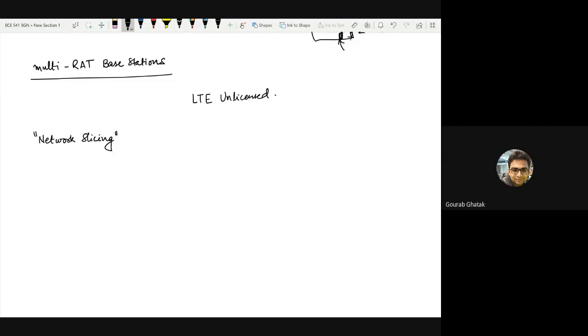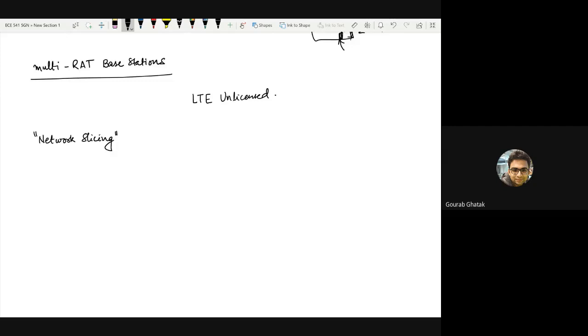But briefly speaking, what network slicing means, and it is a very core 5G technology. Although we will not be covering it because it's not that interesting for us from the perspective of stochastic geometry, specifically because it doesn't concern so much the access network, but it concerns more the core network and its infrastructure and resources.